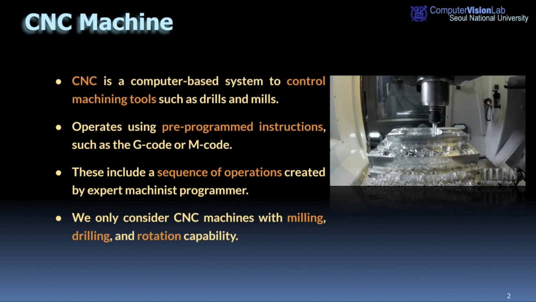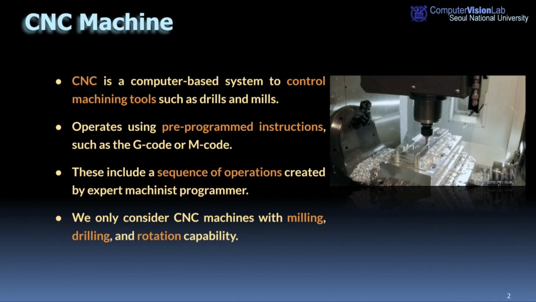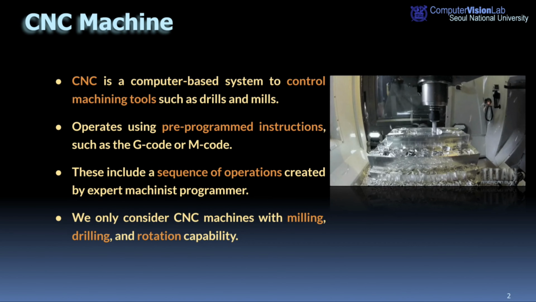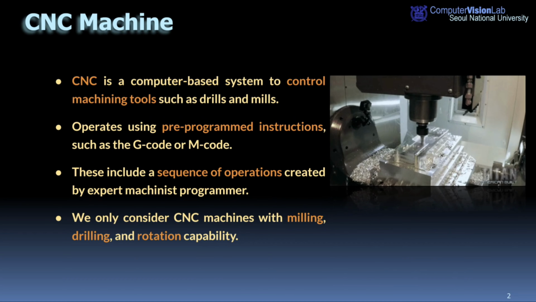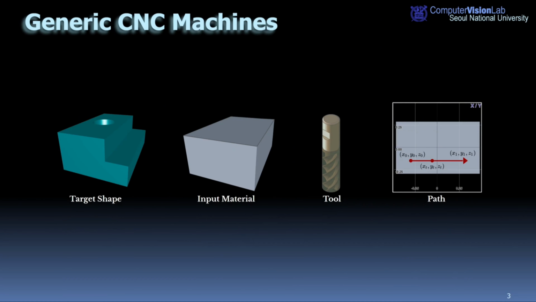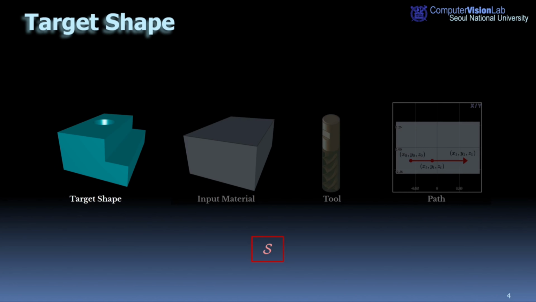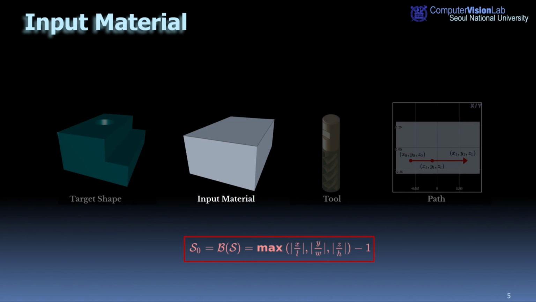In this study, we only consider CNC machines that use milling and drilling processes applied from the top of the workpiece and include rotation capability. First, we introduce the components of a generic CNC machine and model them mathematically for further processes. Let's consider S as a target shape to be produced. We model the input material that should be carved as the bounding box of the target shape.